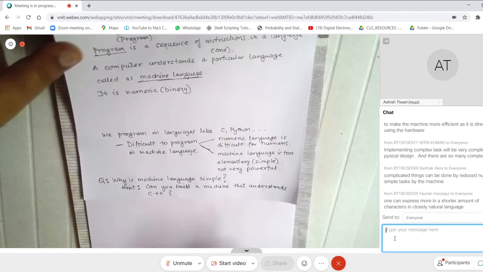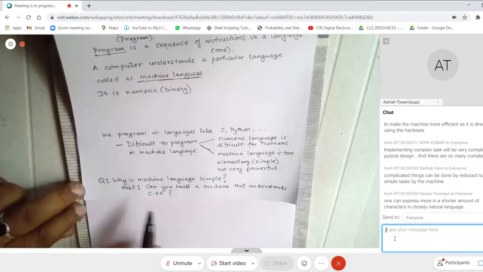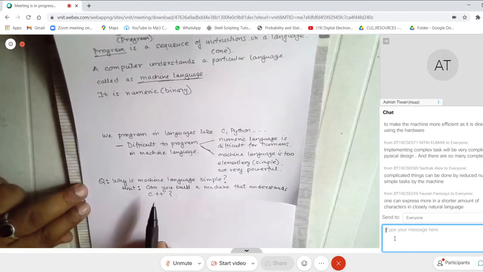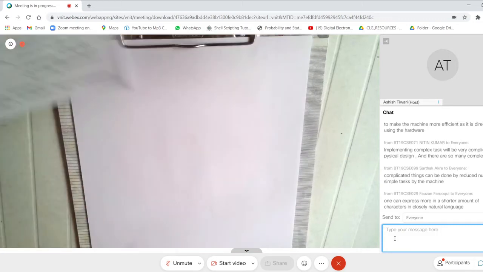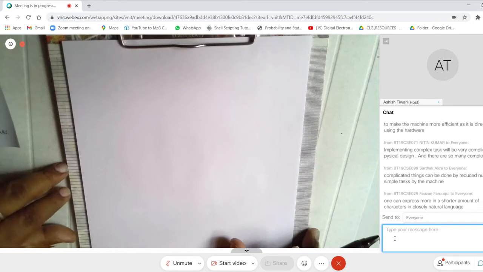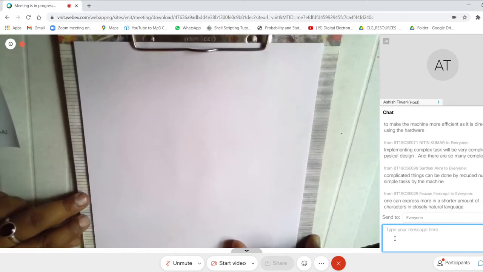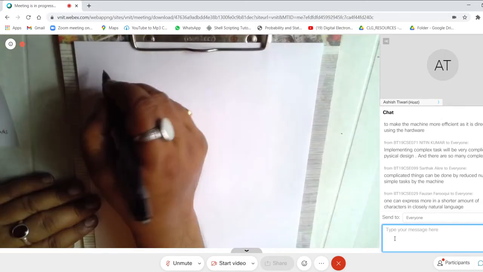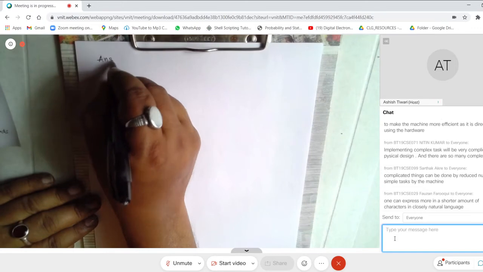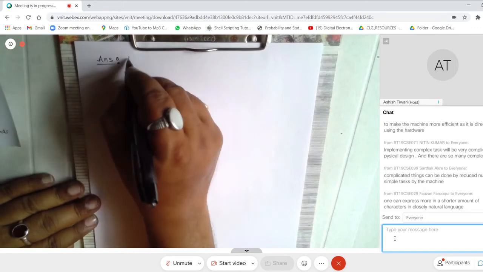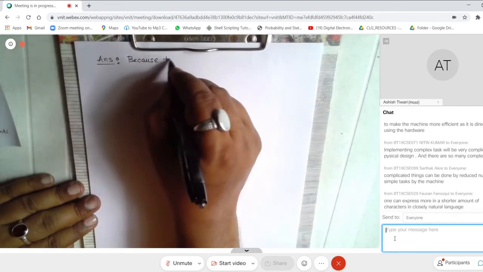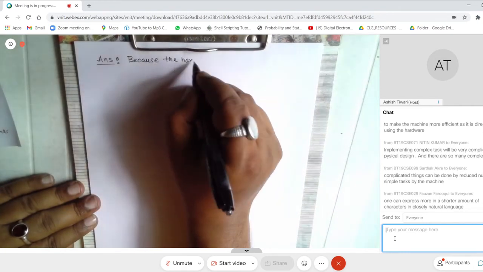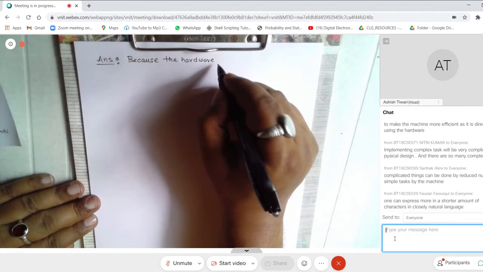Okay, somebody said this, Nitin, right? Nitin was close to the answer. So let me answer this for you. What was the question? The question was, why is machine language simple? Well, the answer is because the hardware becomes simple.